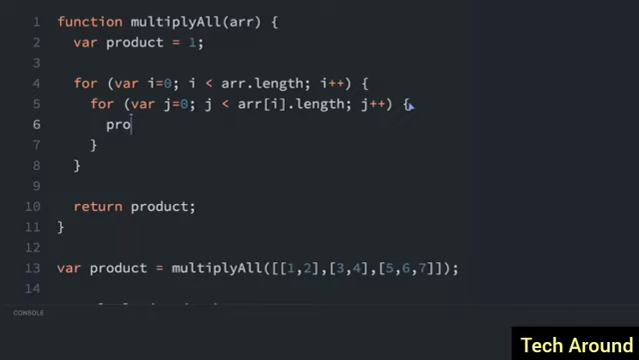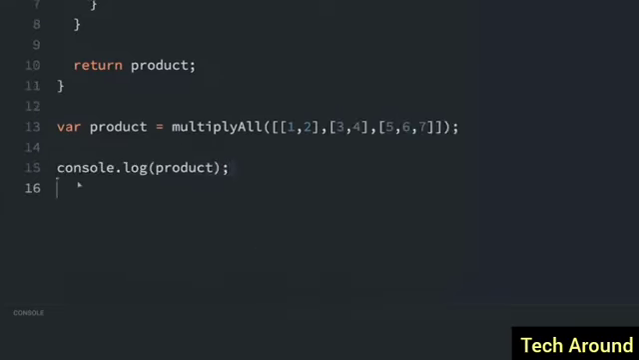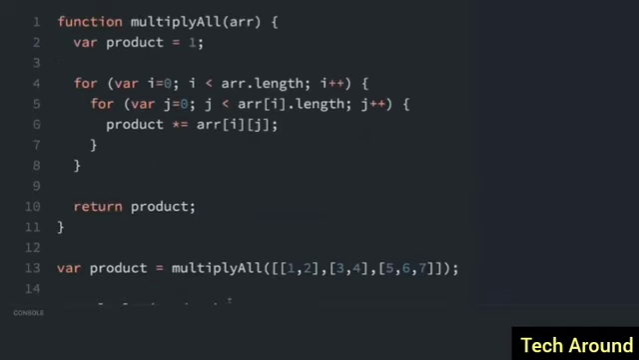So we already have the product that we've defined above. So we're going to do product times equals, which is just going to multiply everything together, and we're going to do r[i][j]. So the i references the outer array, and the j references the inner array within what we're passing in. And now we're done. So we have the console.log here, so let's run this and see what happens. And 5040.